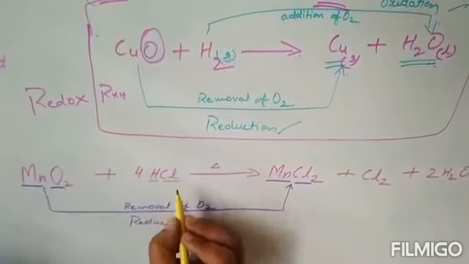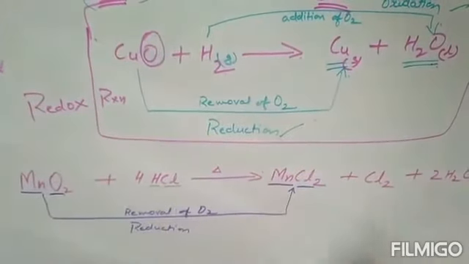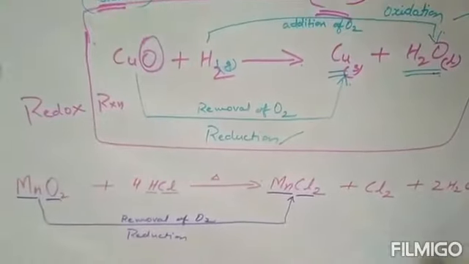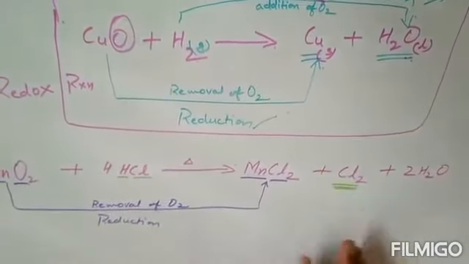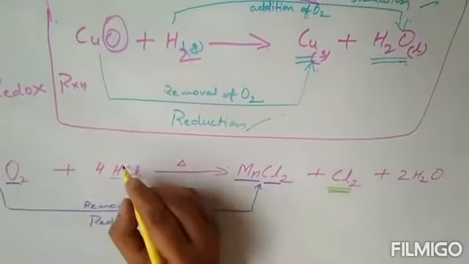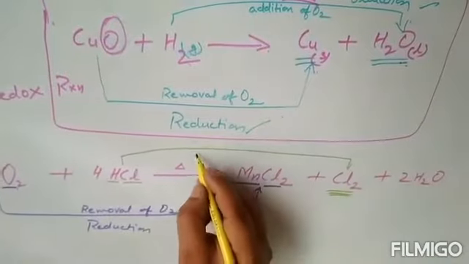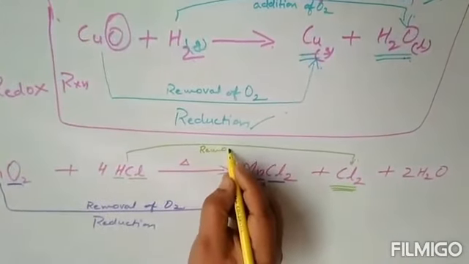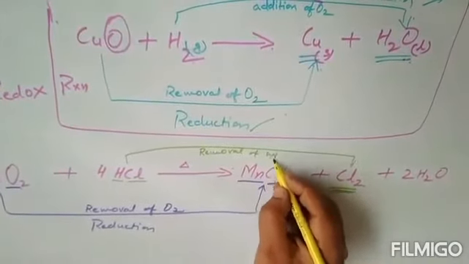Yes, reduction. Okay. Now you come on to the second component at the reactant side. One is hydrogen and the second is chlorine. Okay, hydrogen with chlorine, and as you find at this side, here there is no hydrogen at all, only chlorine is there. So what is happening over here? Removal of H2. Removal of hydrogen.